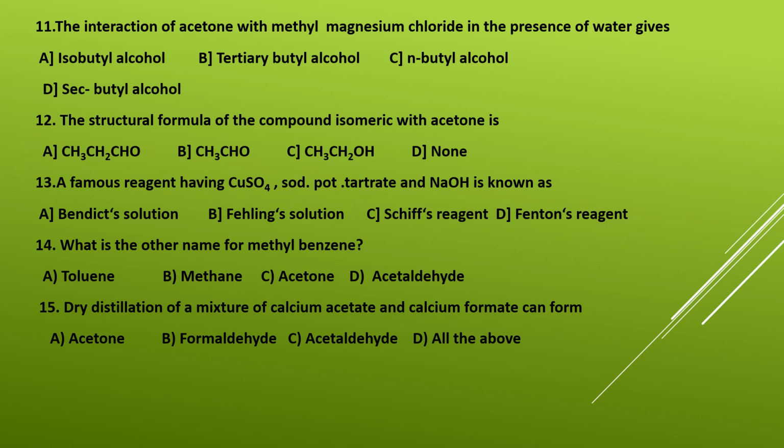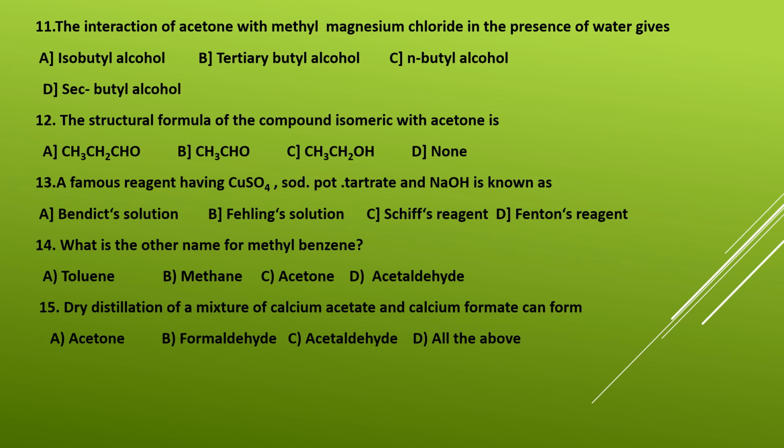Next, question number 12. The structural formula of the compound isomeric with acetone is? Options: A, CH3CH2CHO, B, CH3CHO, C, CH3CH2OH, and D, None. Okay.